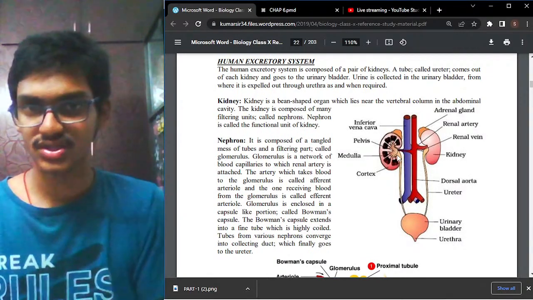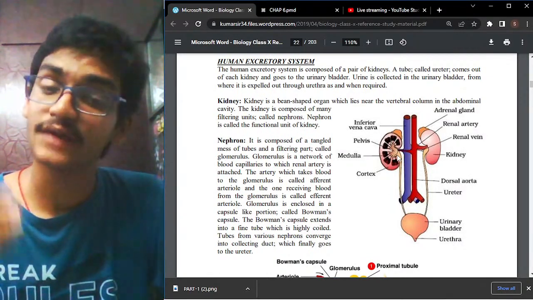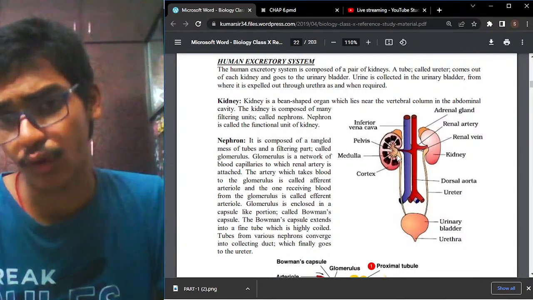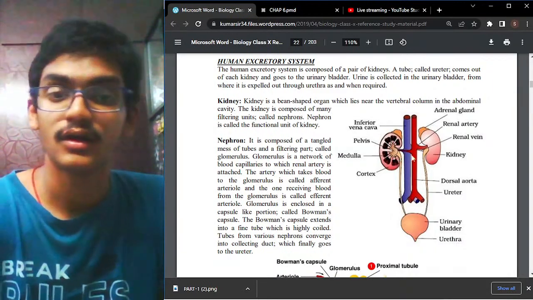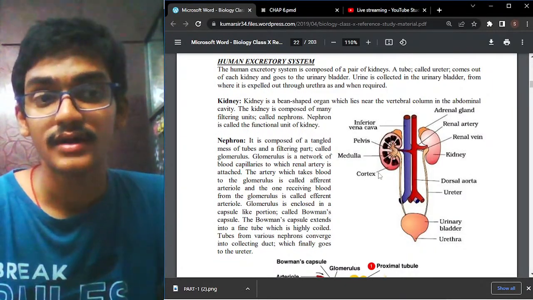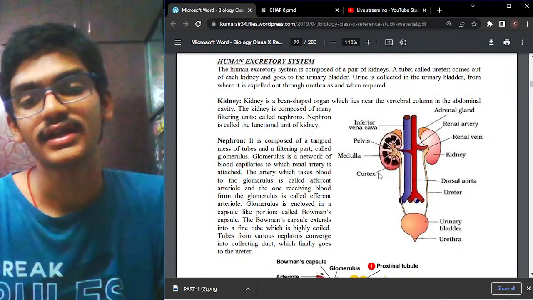So this is the main structure. Whenever asked in the exam, you have to draw this structure. This is very, very important. For sure, one question will come in the board exam. To draw the structure of the excretory system, one question will definitely come. Okay.